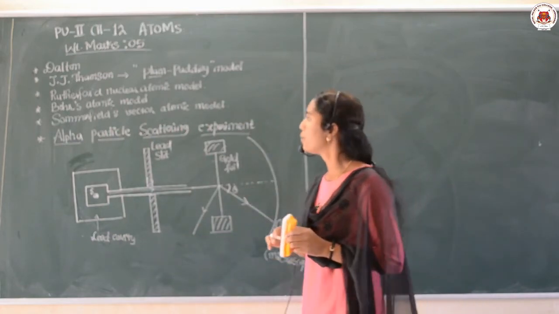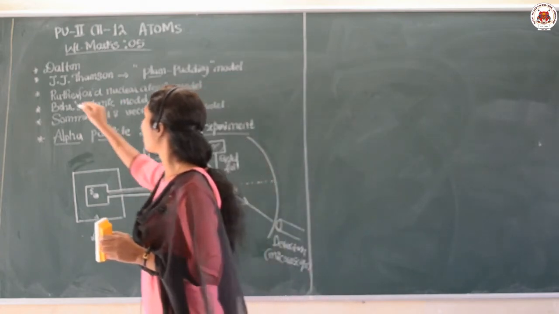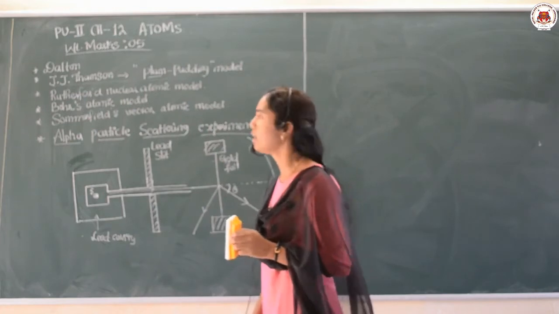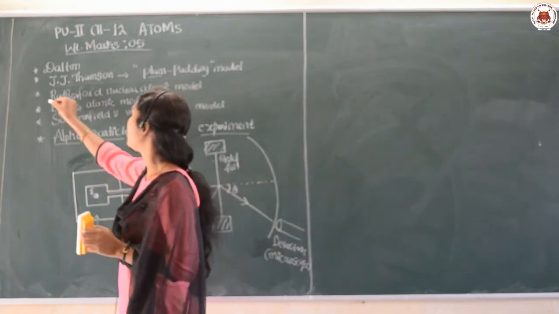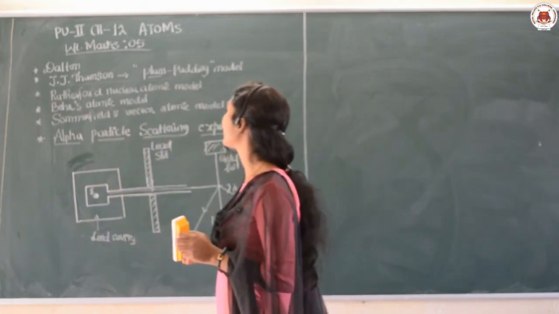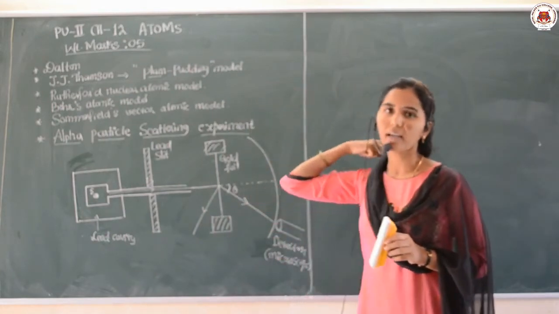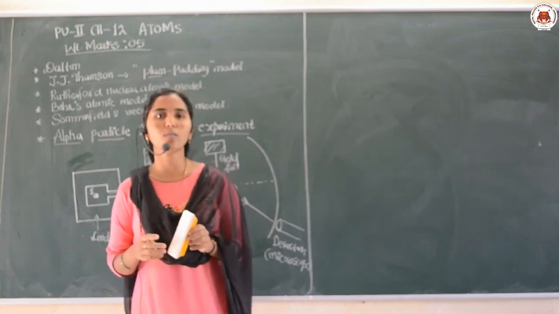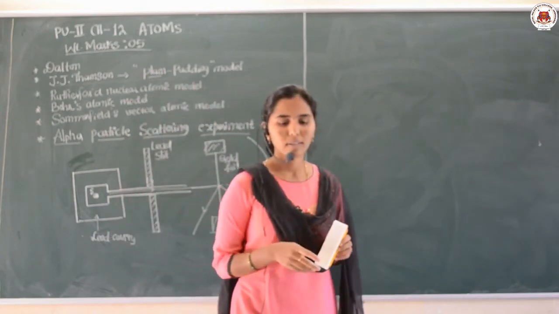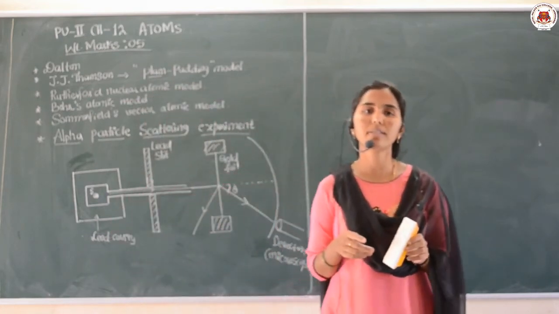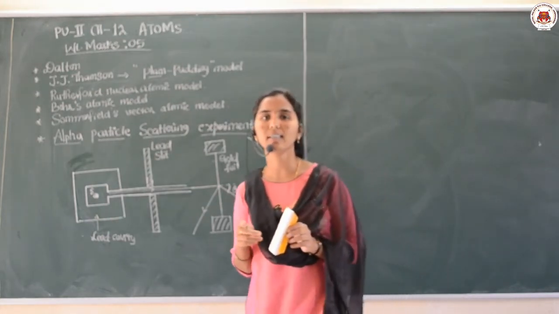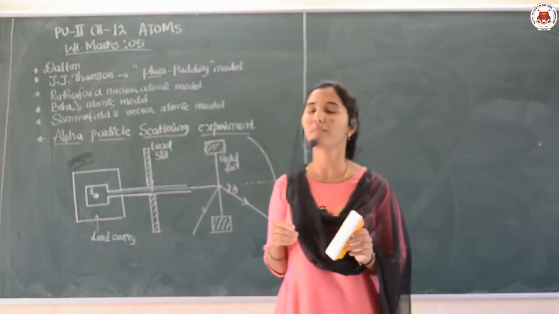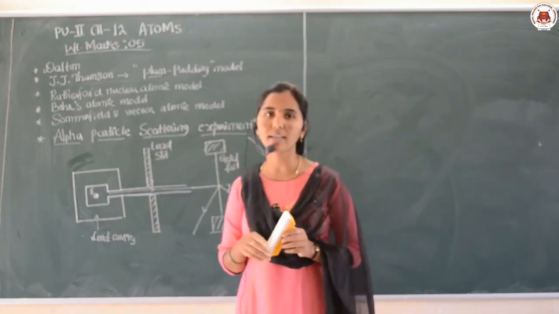Like this, the theories and the introduction of the atom and its structure started, right? Up to now we discussed the J.J. Thomson plum pudding model. Now let us move to Rutherford's nuclear atomic model. Earlier, with the suggestion of the scientist Rutherford, the scientists Geiger and Marsden conducted the experiment on alpha particle scattering.